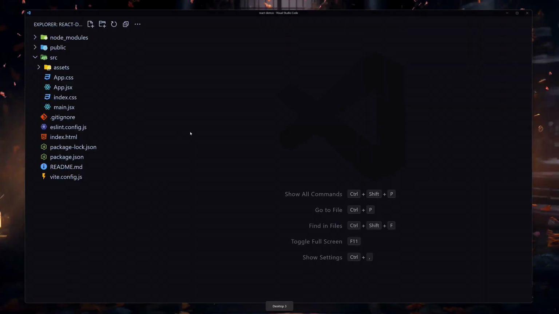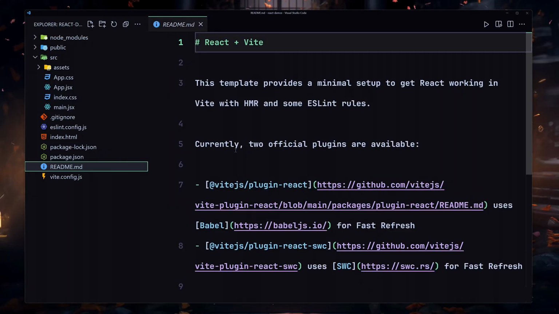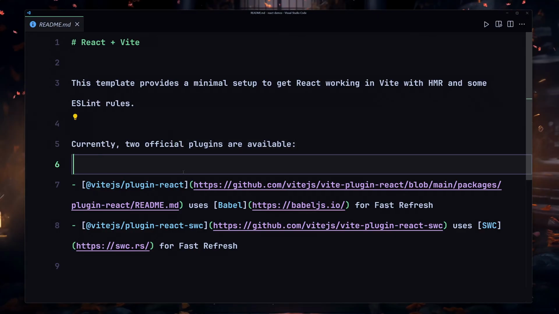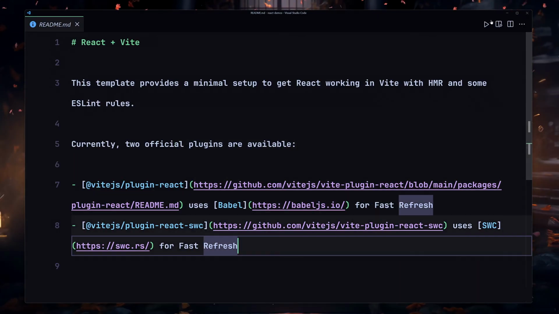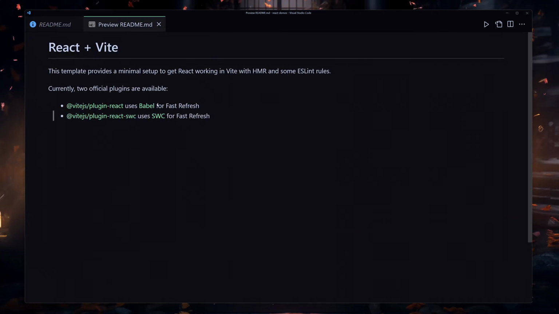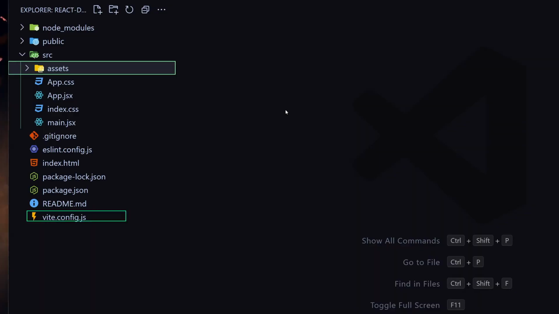Next, we have a simple README.md file, and this file provides a summary of what our project is about. It usually includes information like the project purpose, features, and what we aim to accomplish with this specific project. We can also preview that by clicking on this icon, and here you can see how our preview will look once we push our code to our GitHub repository. Next, we have our vite.config.js file, and this file is used to provide configuration for Vite itself. So yeah, that was a lot about the files and folders, and you don't even have to worry about these files and folders, to be honest.